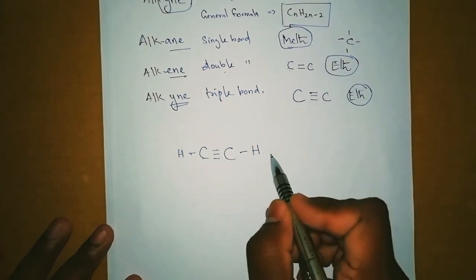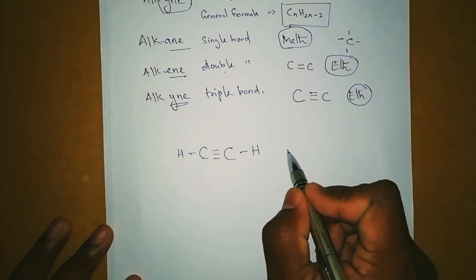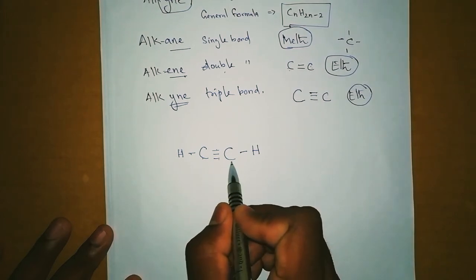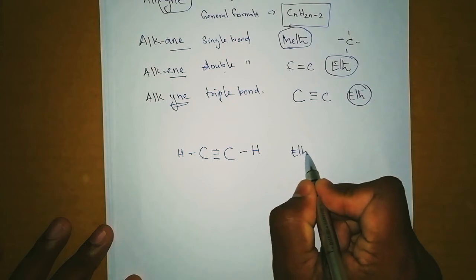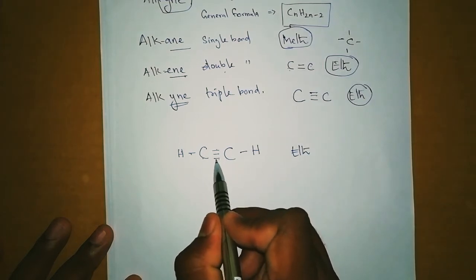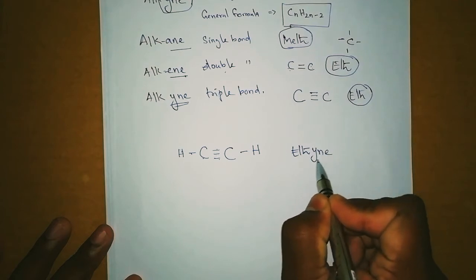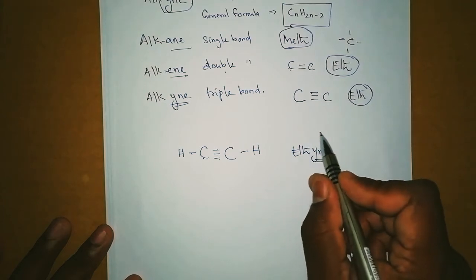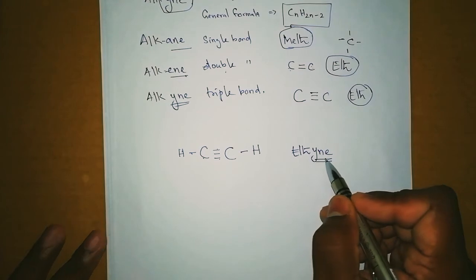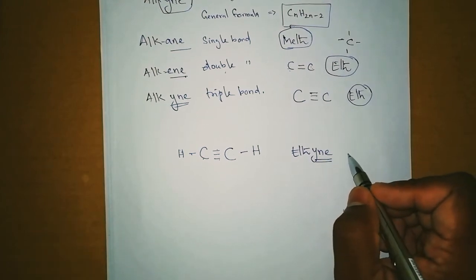So this is the structure of ethyne. Why ethyne? Because 2 carbons, it is eth. Because they have a triple bond between them, whenever a triple bond comes, we need to add "yne" as the suffix of eth. So it should be ethyne.